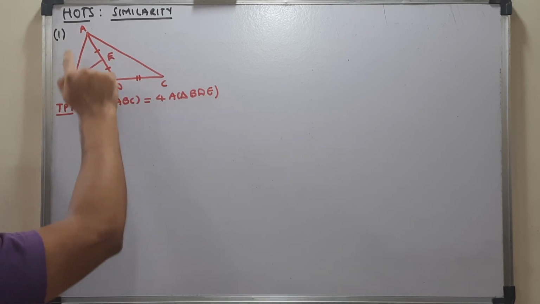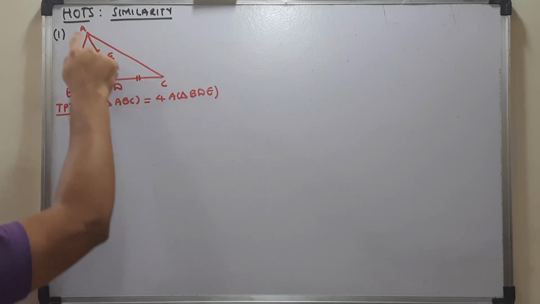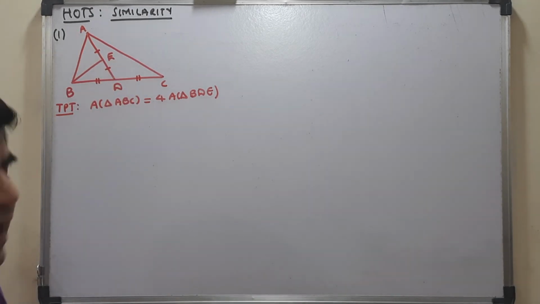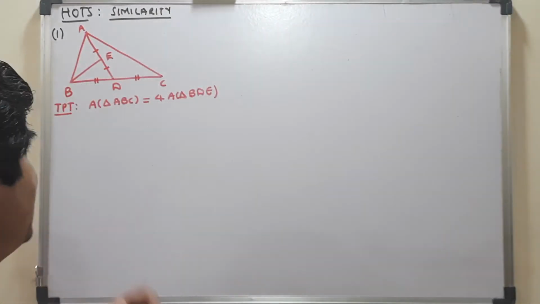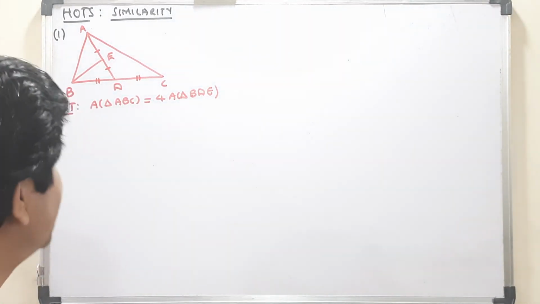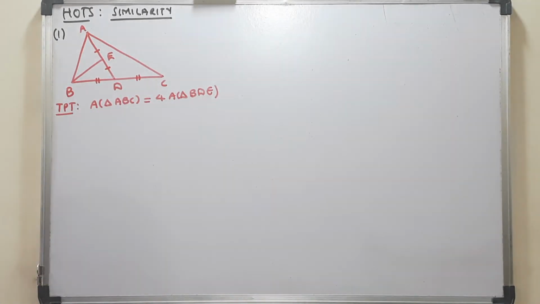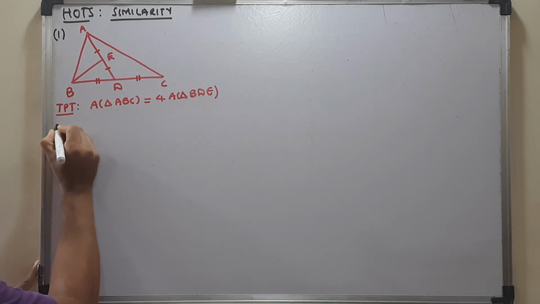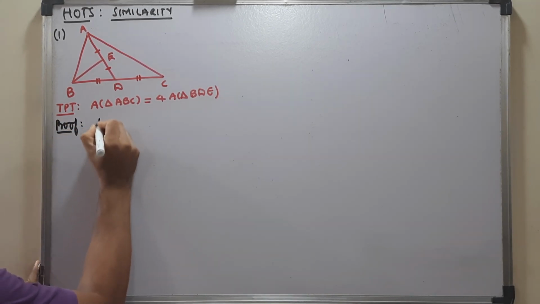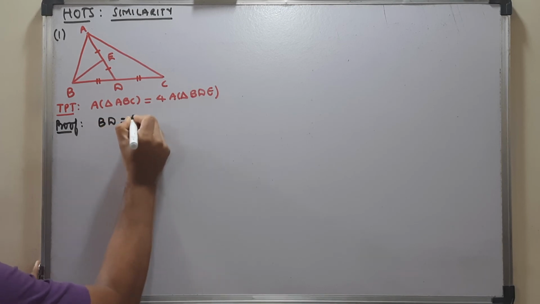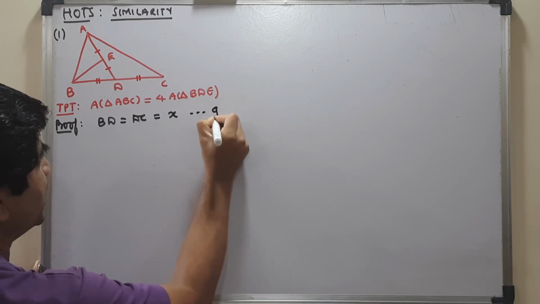And again you can see there is a median on triangle ABD. That is, BE is the median of triangle ABD, meaning again E is the midpoint. So what I understand from this is that BD length is equal to DC length. So for the beginning part itself, let BD be equal to DC be equal to X units. This is in the given part to me.